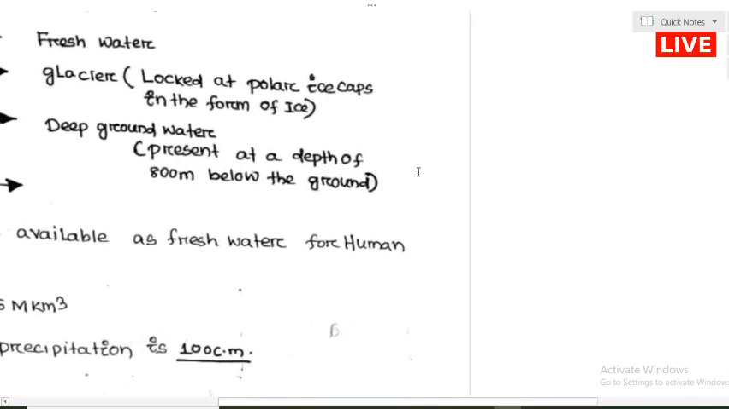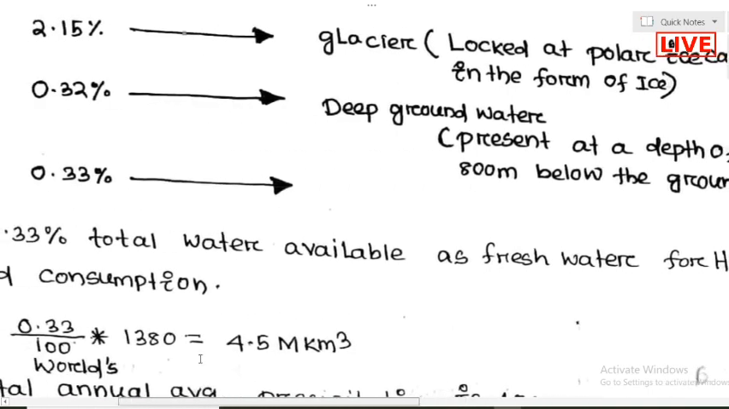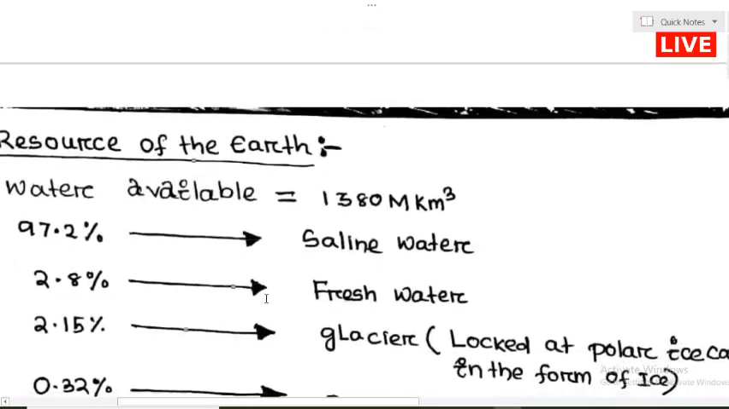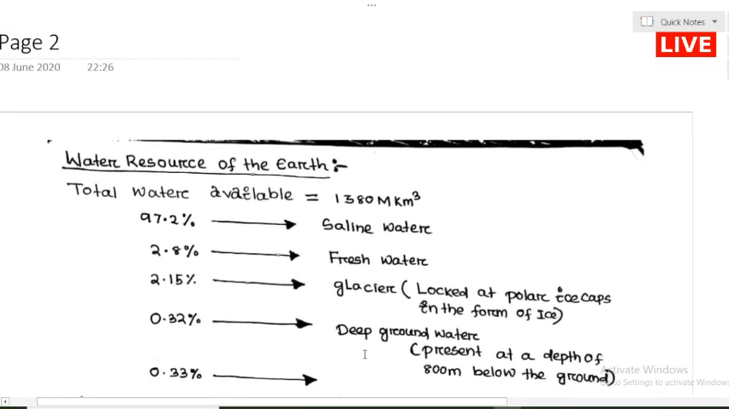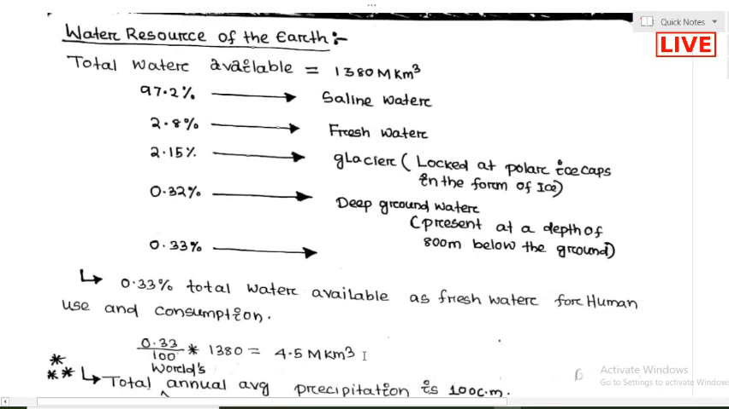the water resource of the earth. What is the water resource? How much water is actually stored on the earth? What is the resource? The total amount of water available on earth. So the total water available on earth is 1380 million kilometer cube. This is the volume of the water available on earth.